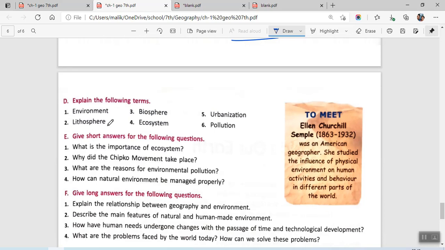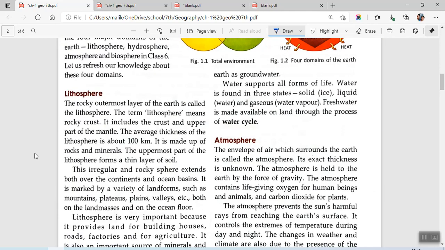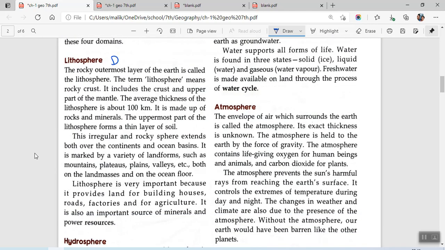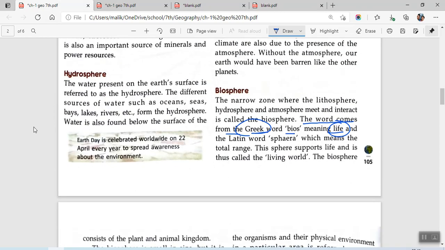In case of D2, we have lithosphere. There is a paragraph titled lithosphere, so we'll just pick the definition from there. This is your D2. The rocky outermost layer of the earth is called lithosphere. That would suffice. Third one is biosphere. Let me just clear out whatever has already been done so as to avoid confusion. This is your answer to D3. You will be writing: the narrow zone where the lithosphere, hydrosphere, and atmosphere meet and interact is called biosphere.